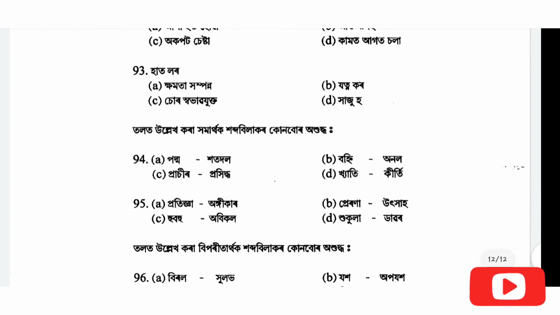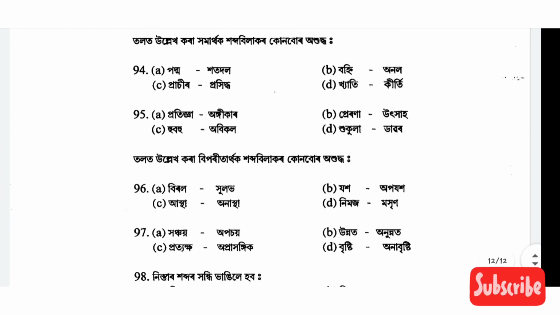Then comes question number 94. Which of the synonyms mentioned below are wrong? So we have to find the wrong synonyms. Question number 94, the correct answer is option C, prasir aru prakhidda. Then comes question number 95. Pratigya, the correct answer will be option D.